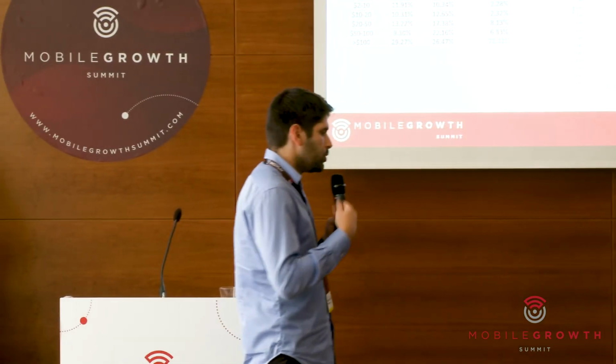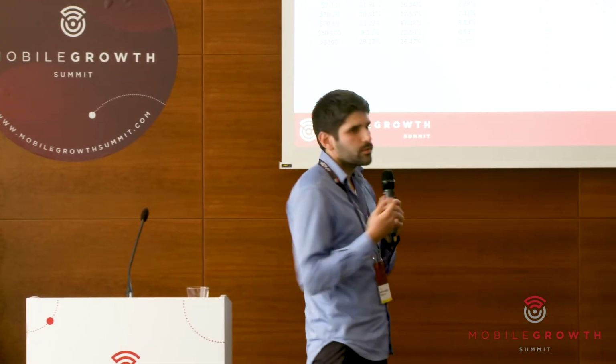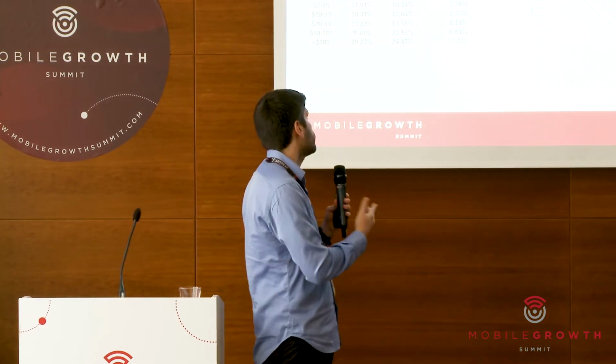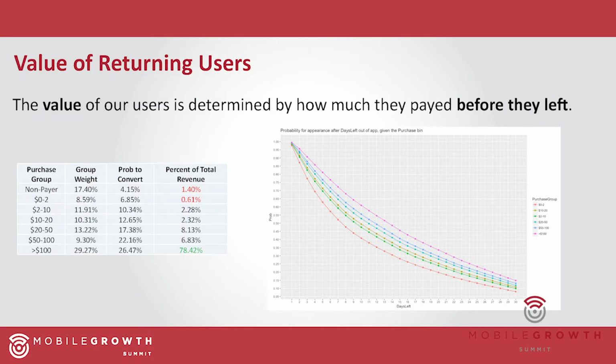But in order to know the value of our users, let's focus on the left graph, okay? On the left graph, I put up 7 purchasing buckets: the non-payers, 0 to 2, 2 to 10, and so on, up until what we call the high payers in our app, the $100 plus users.